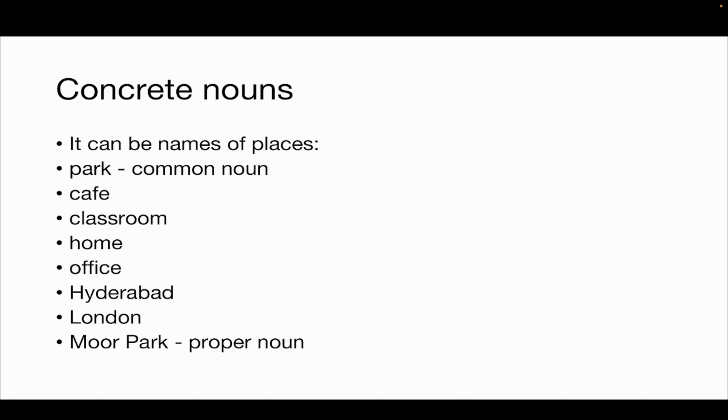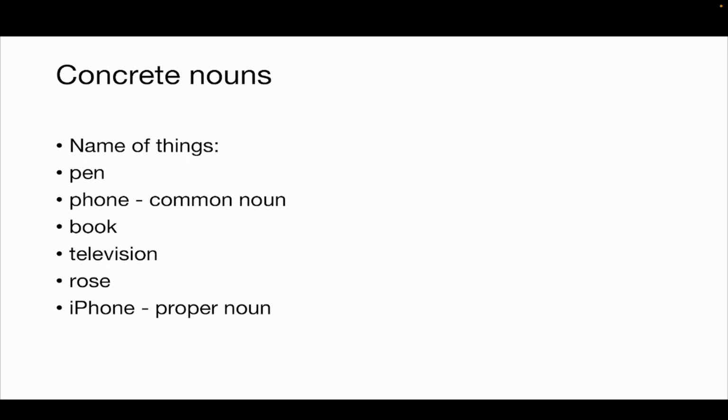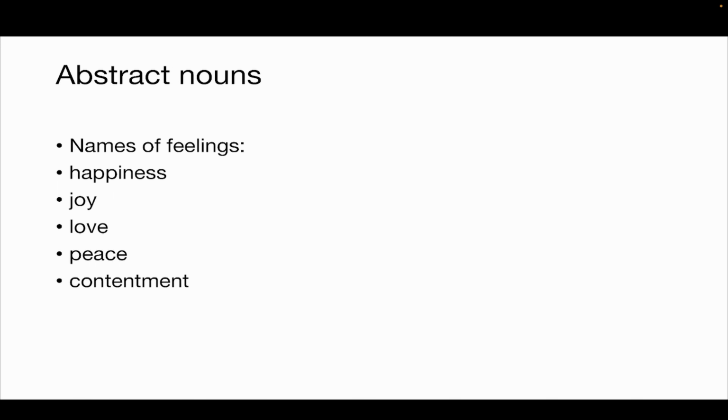Other concrete nouns can be cafe, classroom, home, office, etc. Concrete nouns can also be names of things: pen, book, television, rose. Here I've mentioned phone as a common noun, because it could be any phone. But if you're talking about the iPhone, you're referring to one particular kind of phone. So that is your proper noun, whereas phone is a common noun.